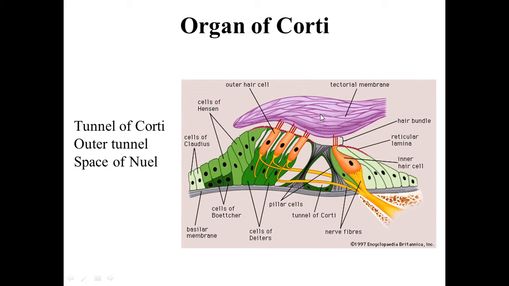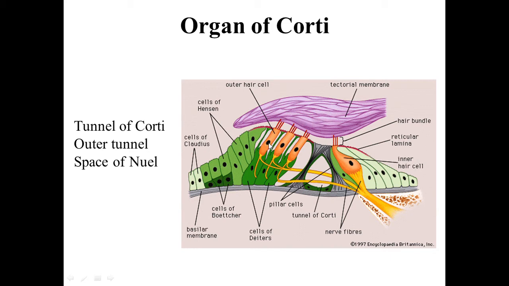Now, apart from the tunnel of Corti, which we have seen, a space between the inner rod cell and the outer rod cell, there are other spaces also. Between the outer hair cells and the Hensen cells, this space is called the outer tunnel, and this outer tunnel is also filled with cortical lymph.